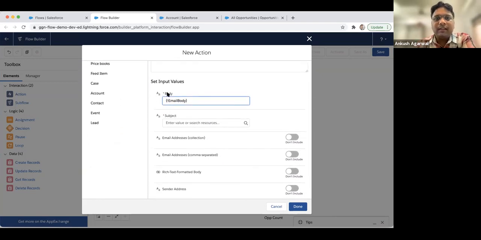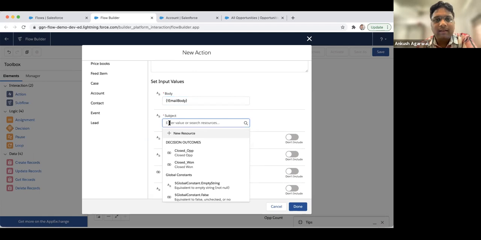But there is one point which I want to highlight. Earlier, before this latest release, what was happening? Because we are using an email text template with beautification, this email was going in HTML format. You were getting the message in text format, and it had HTML tags. So I'll show you that example.